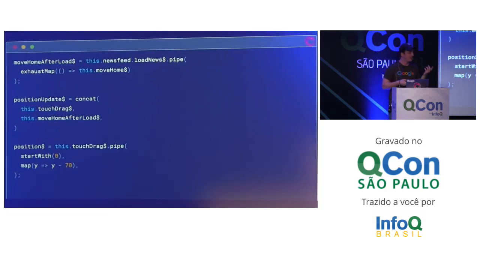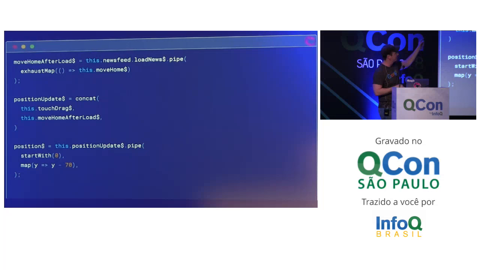And then I'm going to add this other property, position updates, where I'm going to concat our touch drags, that whole thing that takes until you get to the bottom. So the only way it ends is if you've gone past the bottom and it triggered that reload. And when that ends, I'm going to have it play move home after load. So then it's going to sit there and wait for the news feed to be done, and then play the animation to send it back. And then what I need to do is change positions: instead of being derived from touch drags, have it be derived from position updates.